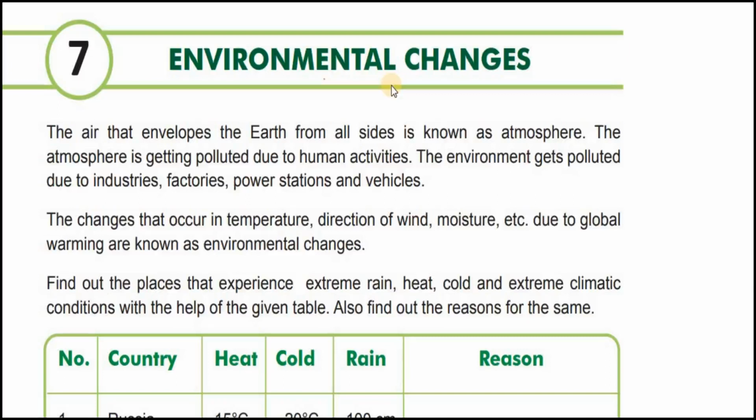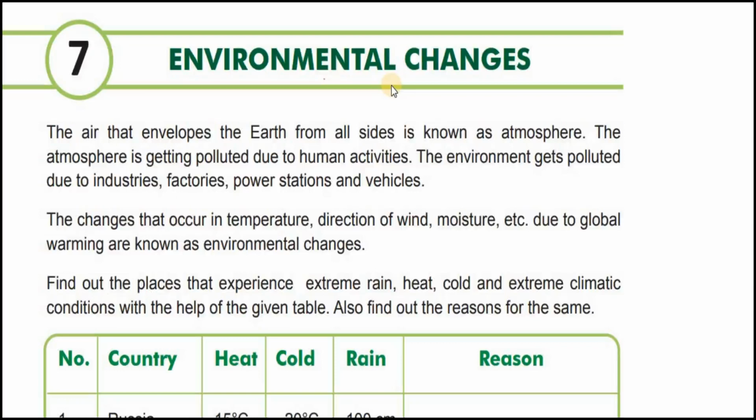Hello friends, welcome. Let us start a very important chapter of our environmental studies. The chapter name is Environmental Changes.